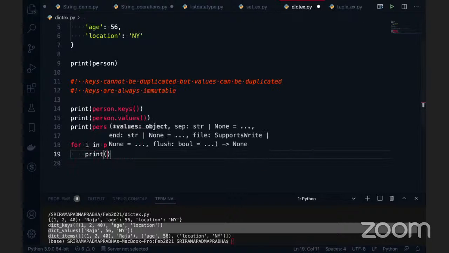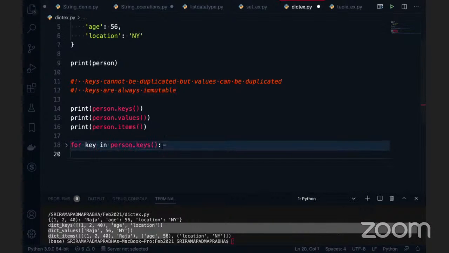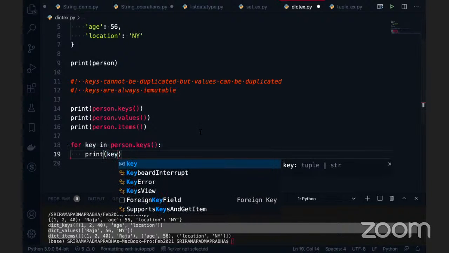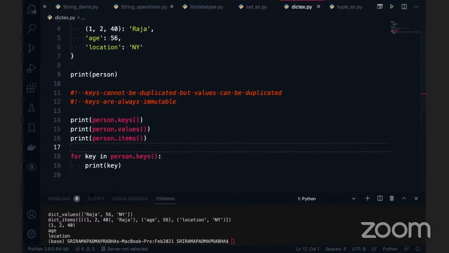Person is a dictionary, dot keys, and you put the colon, then print of i. i is nothing but a key. Let me give you the proper name here, key. This is each key, basically. So I'm just going to print each key and execute this code. No problem. We'll see the output is age, location, and 120 is also there. Here instead of age, I'll give the proper name, that's called name. That's fine now. I'm going to execute this.